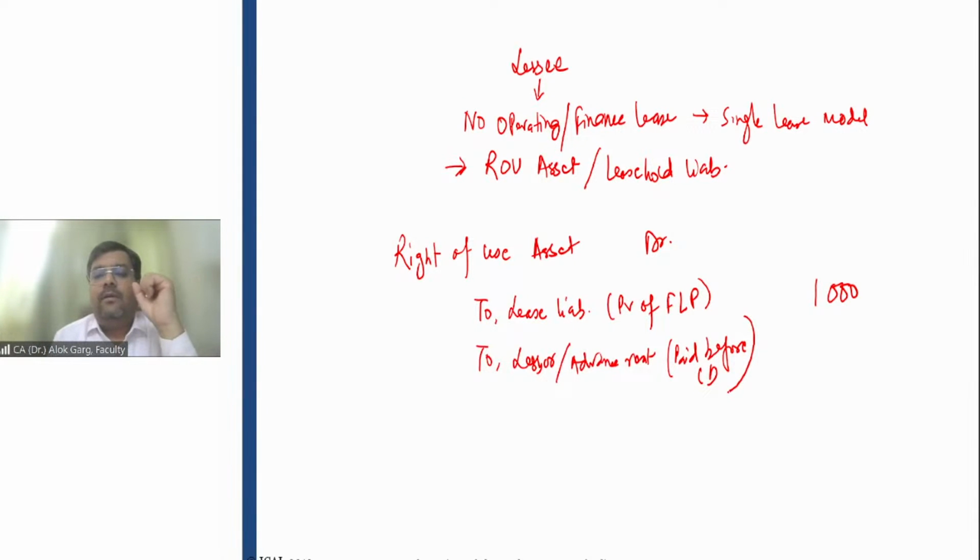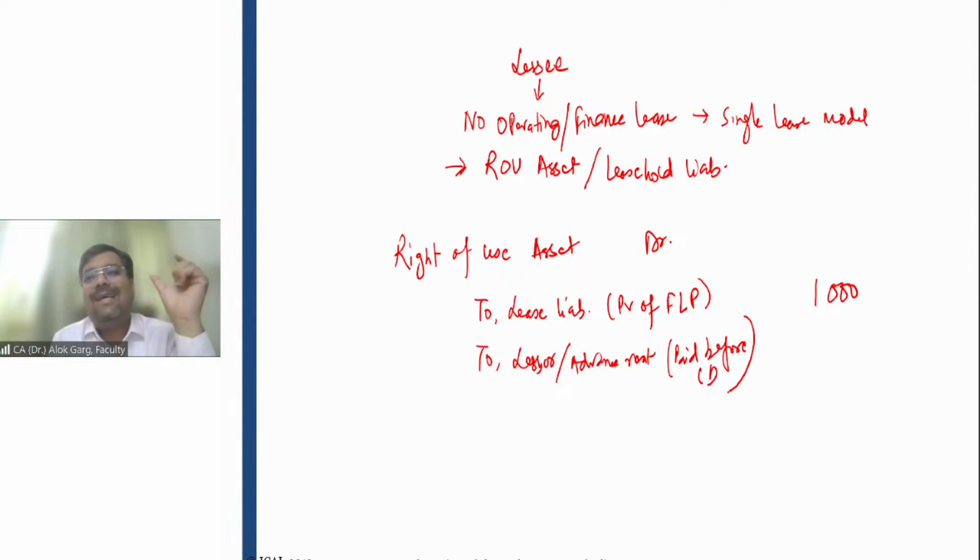Friends, for example, in the example of the lease contract which I entered with Namrata on 28th of February, yesterday's example, she has occupied the property from 1st April. The commencement date is 1st April. The inception date is 28th February. She has paid me advance rent of 20,000 rupees on 28th February.